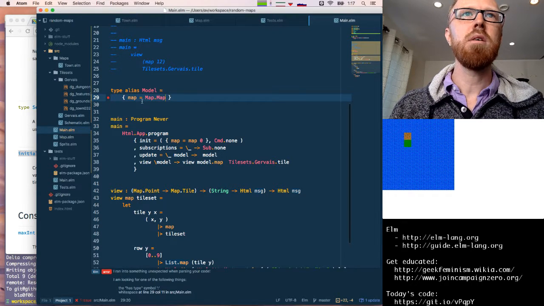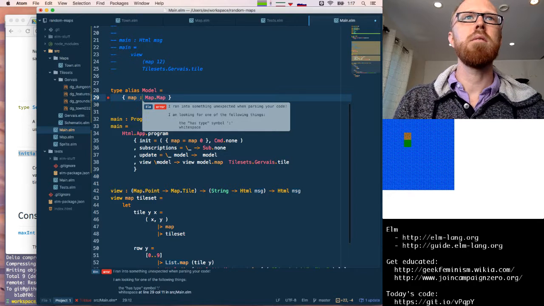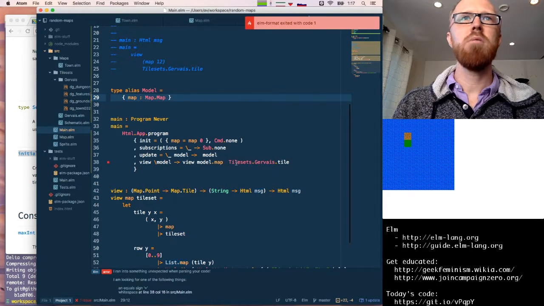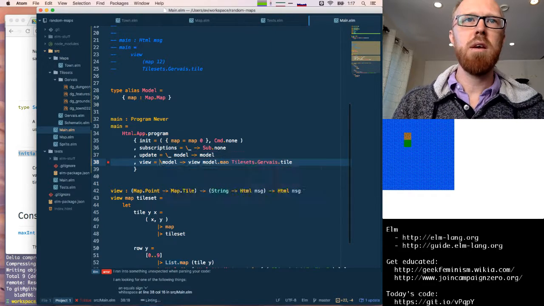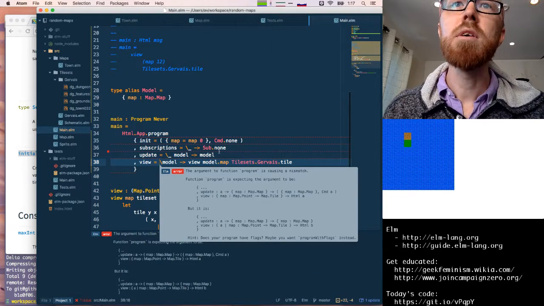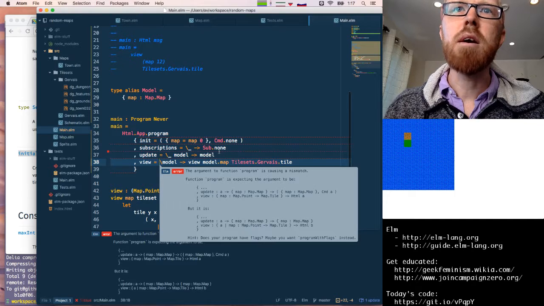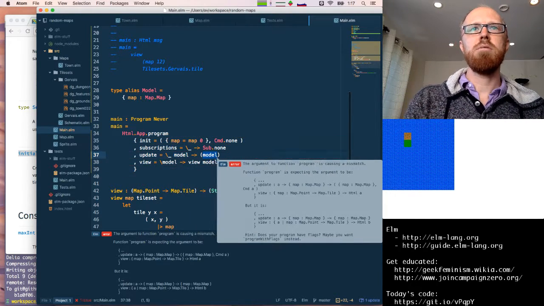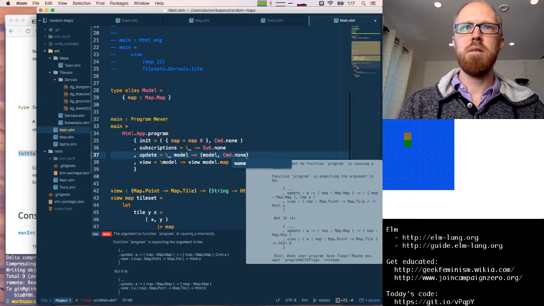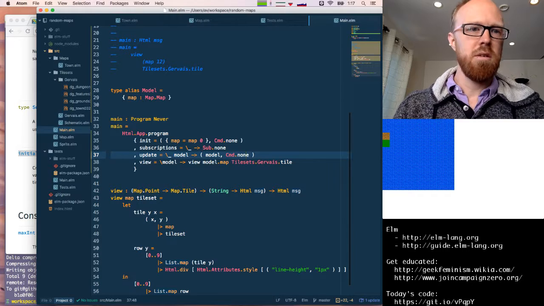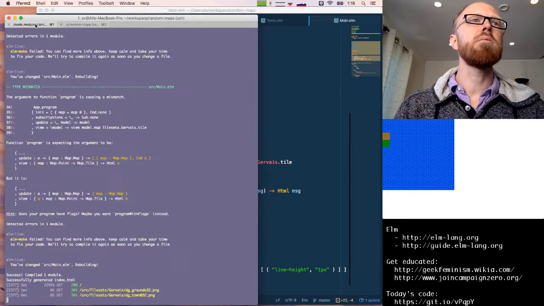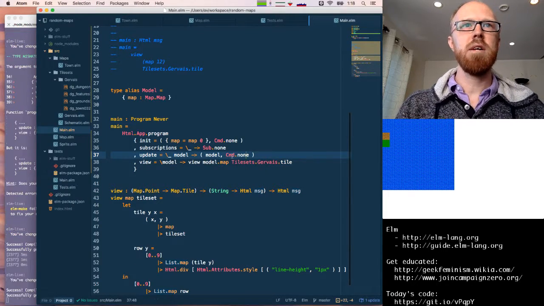Now, what is wrong here? There we go. What is wrong here? I forgot the equals. Argument to program is causing a mismatch. That's because update also needs to return a command in our advanced program. Okay. So it looks like that builds. Yep. Okay, so that's successfully built.